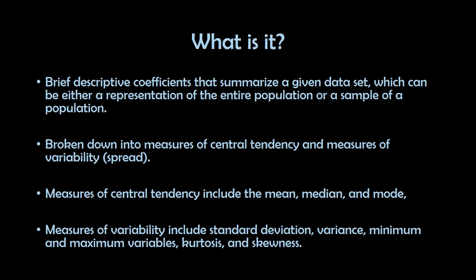It is basically broken down into measures of central tendency and measures of variability or spread. So, there are two things that we need to describe for our data, which are the central tendency and variability. The central tendency includes the mean, median and mode. This one is very basic. And variability includes the standard deviation, variance, minimum and maximum variables, kurtosis and skewness.